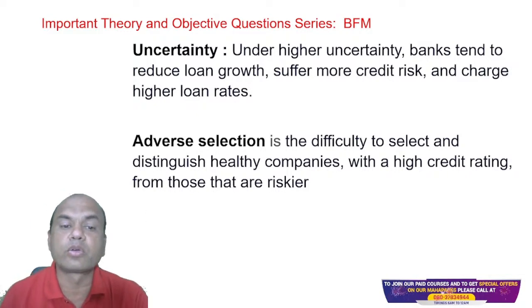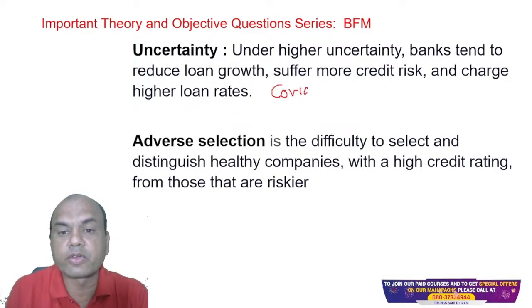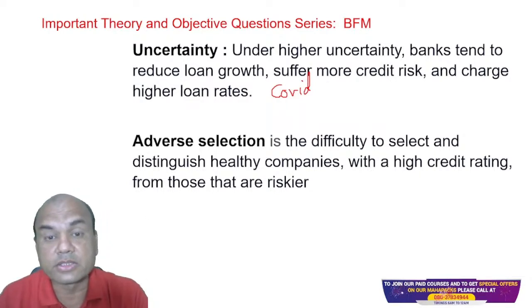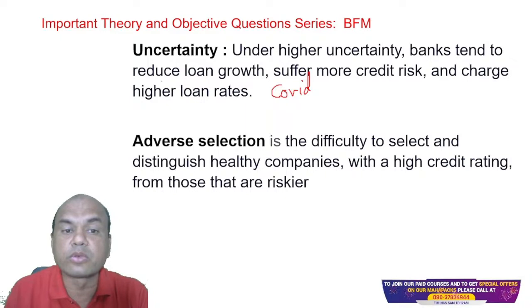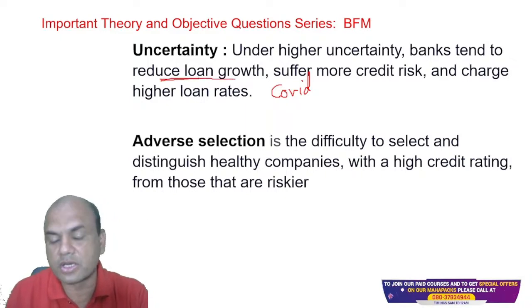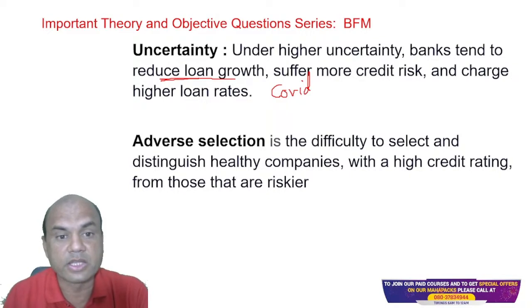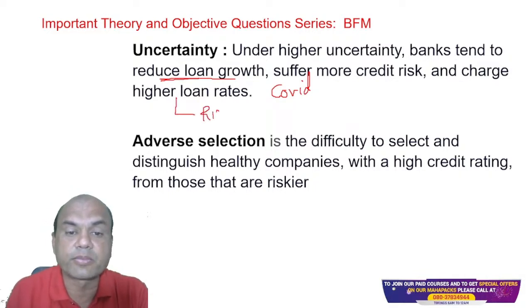What do you mean by this? Uncertainty means, like in the COVID situation, there was huge uncertainty, right? Banks were very afraid whether the loans given would be repaid or not. So under such situations, banks tend to reduce their loan growth, suffer more credit risk, because there were huge NPAs during that COVID situation, and charge higher loan interest. Higher loan interest is called a risk premium.